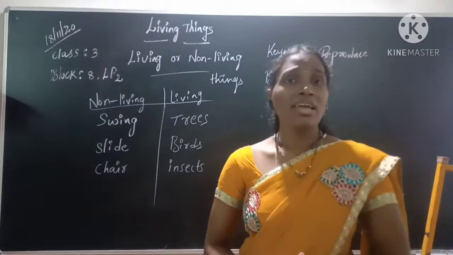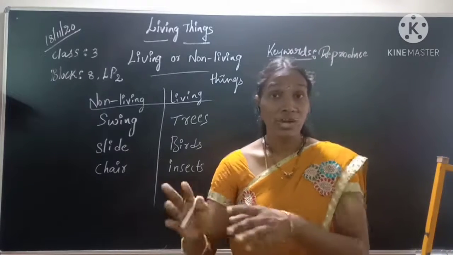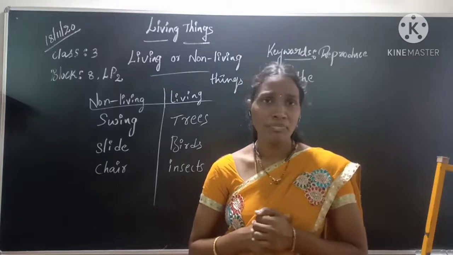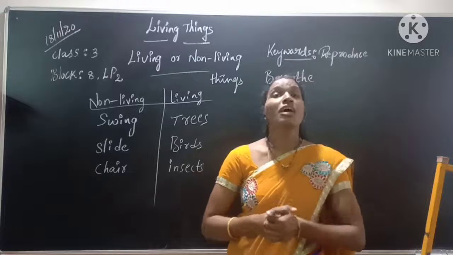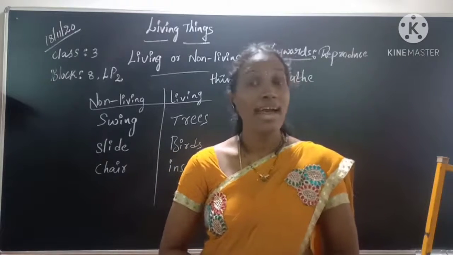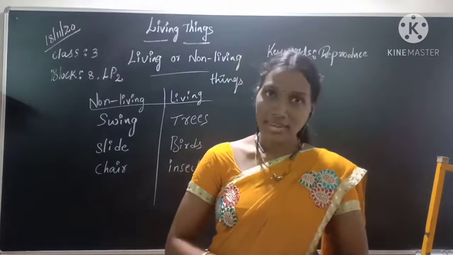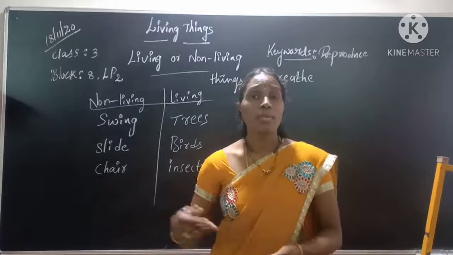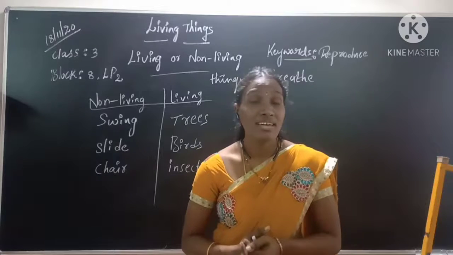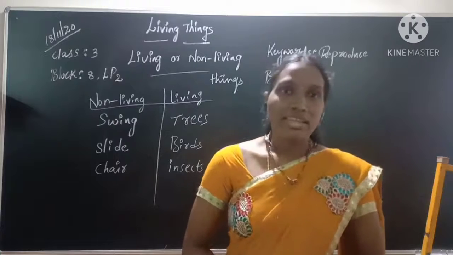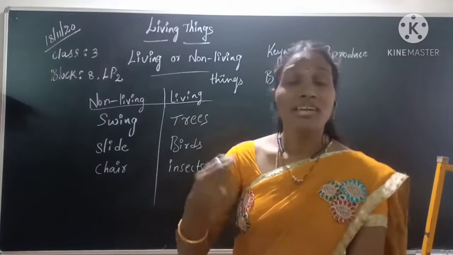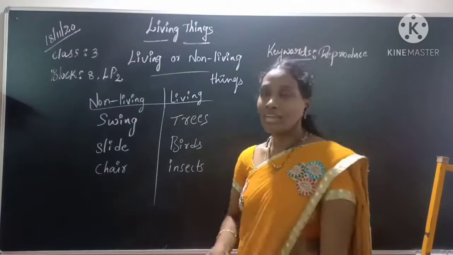Yes children, tell me, we can see the sun in the sky regularly, right? Is the sun a living or non-living thing, tell me. Yes, the sun is a non-living thing because the sun does not need water and air to live, right? And the sun cannot grow bigger. So that's why we can say that the sun is a non-living thing. As students, from the list we can see any one thing, and we can say that it is a non-living thing.